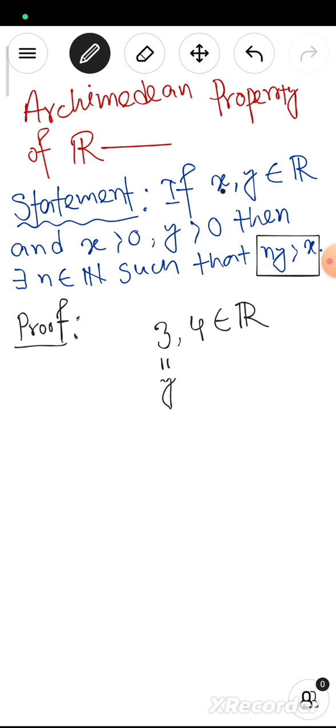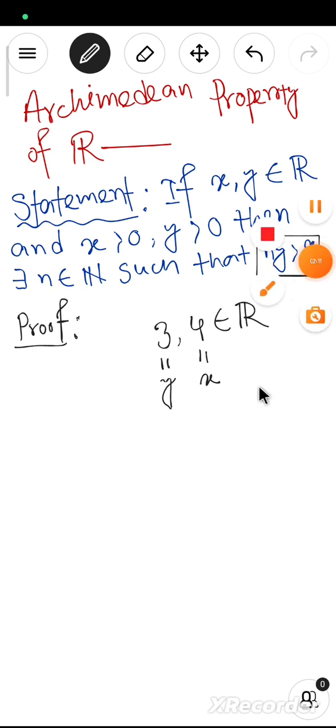See the statement: we take two numbers x comma y belonging to R, so I take the two numbers 3 and 4, with y equal to 3 and x equal to 4. Then by the statement of this theorem we can conclude that there exists n belonging to the natural numbers such that ny is greater than x.